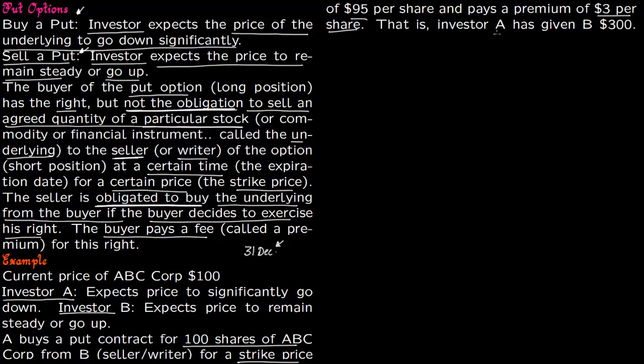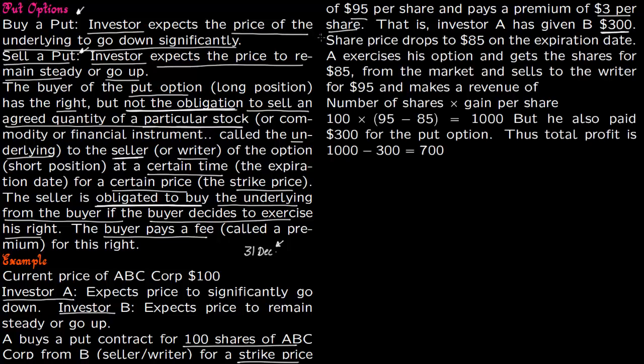Now first thing is that since investor A is buying a put from investor B, so investor A will give $300 to B. So $3 per share, and there are 100 shares. So 100 times 3, $300 have been given to investor B. So scenario 1 is share price drops to $85. So the market is moving precisely as the person who bought the put. So A wants the share price to drop. He expects the share price to drop. So it drops to $85 on the expiration date.